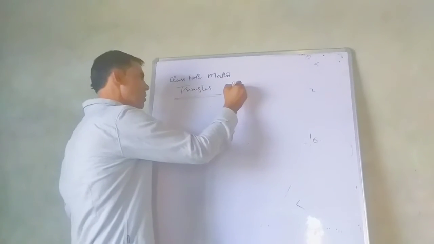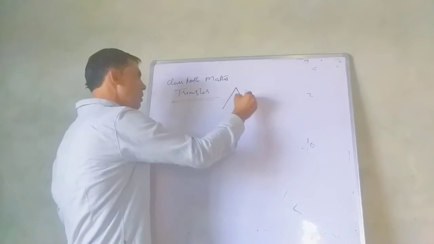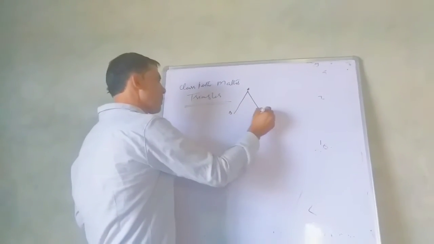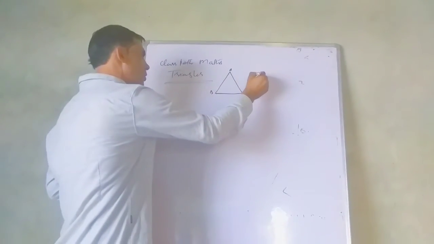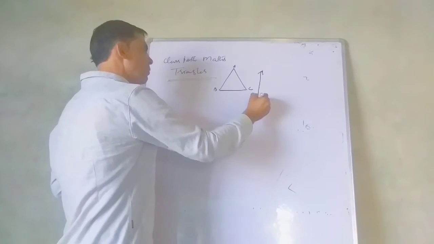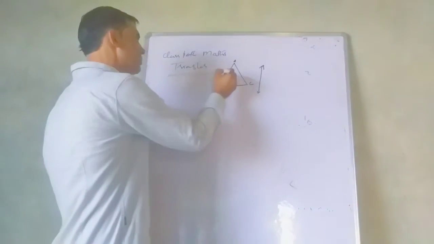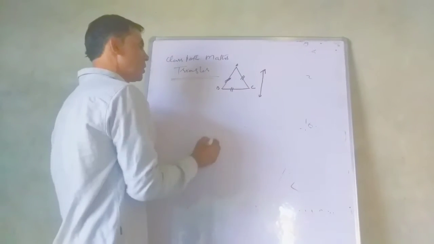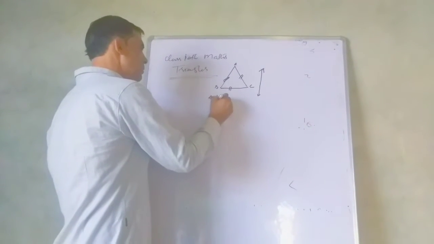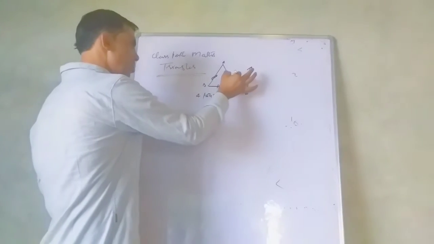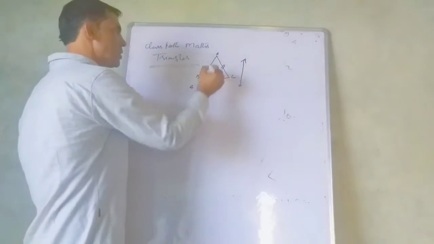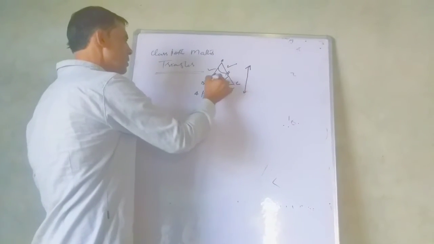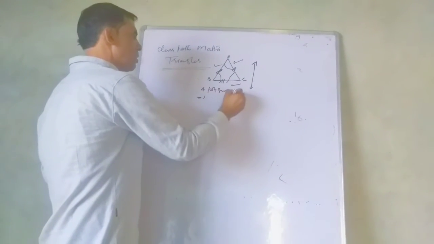Today it's the introduction. What's a triangle? First of all, it is the introductory phase. A triangle is a geometrical figure or a polygon made up of three line segments. A polygon that is made up of three line segments, having three sides and three angles, is called a triangle.